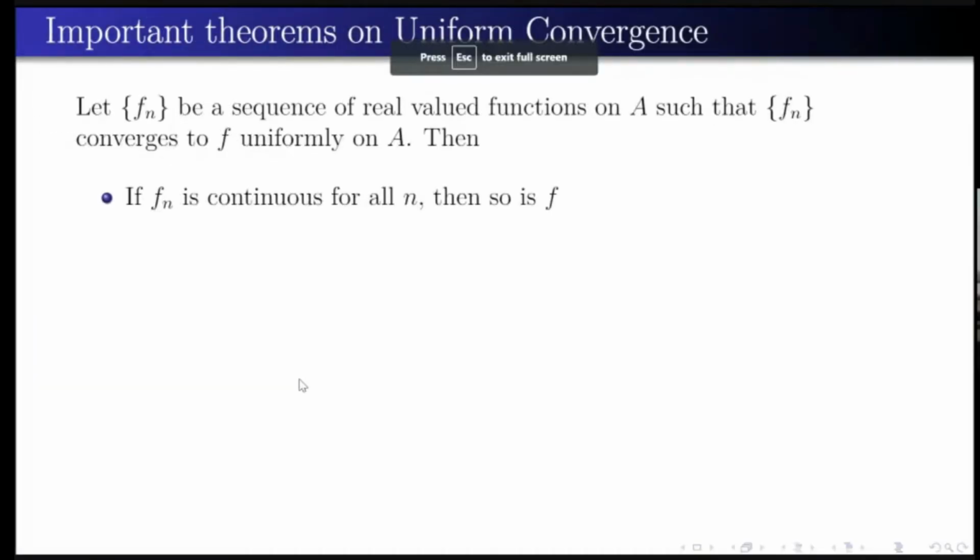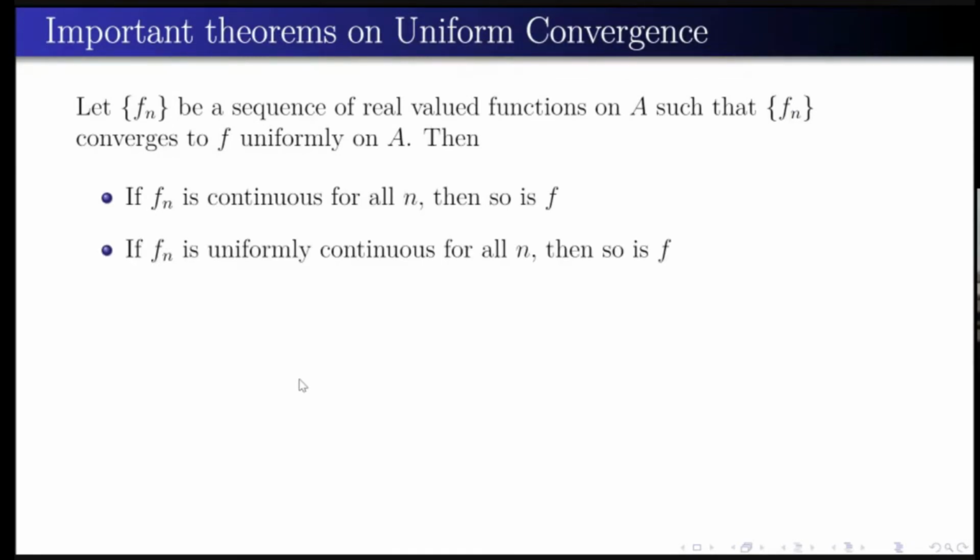This was the first property of the theorem on uniform convergence. If Fn is continuous for all n, then so is F. This also we proved: if Fn is uniformly continuous, then so is F. Then if all Fn are bounded, how can you prove that F is also bounded? What can you say about it?